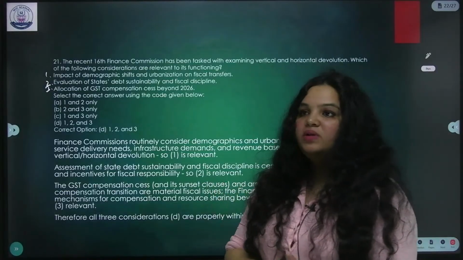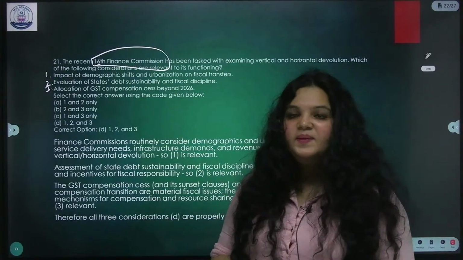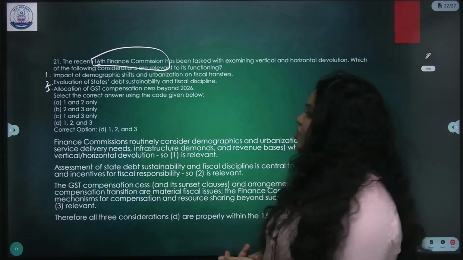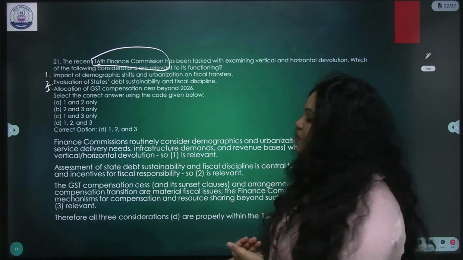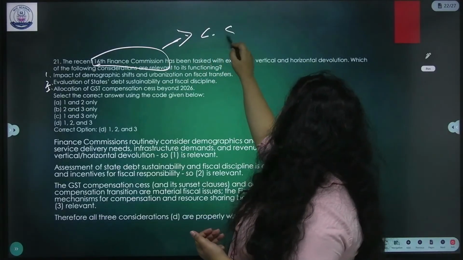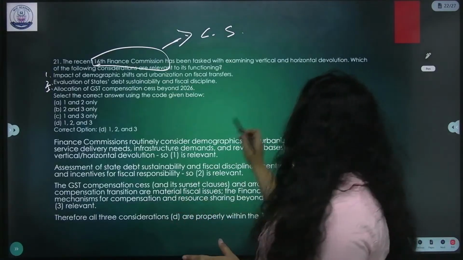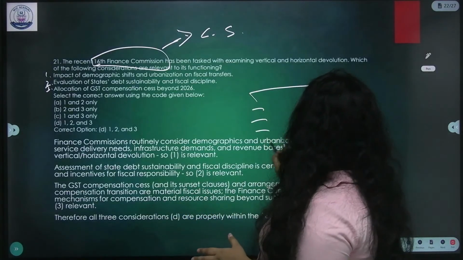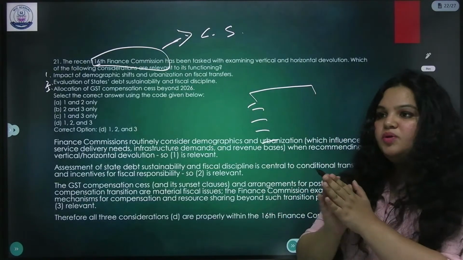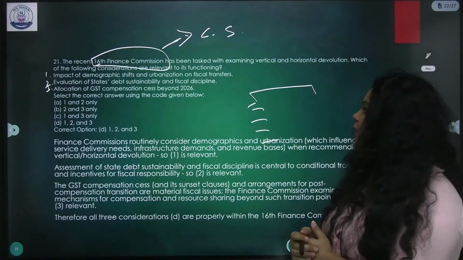Next, we are talking about the 16th Finance Commission. Arvind Panagariya, right? The 16th Finance Commission has been tasked with examining vertical and horizontal devolution. So you must know this Finance Commission. It decides the center-state financial equation. So vertical devolution and horizontal devolution. These are two important topics: how it is distributed between the center and the states, and among states.